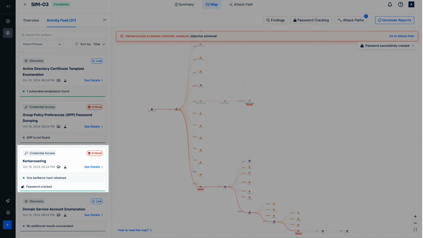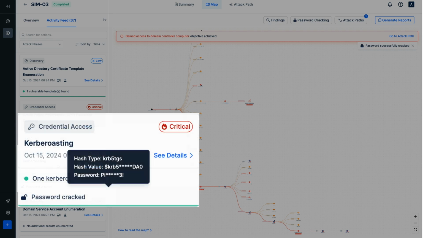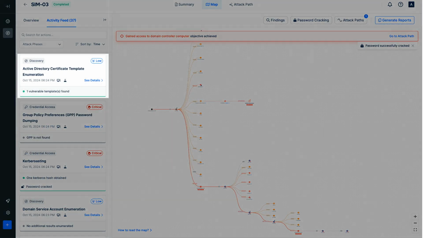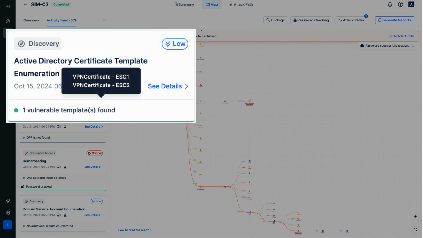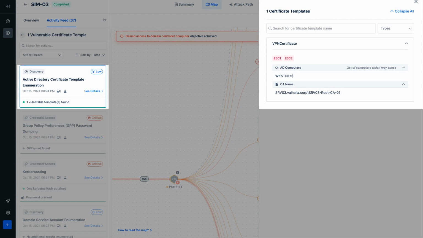In the activity feed section, the first action assessed as critical is the Kerberoasting action. As a result of the Kerberoasting action, one user's Kerberos ticket was compromised. Using the offline password cracking feature, the user's password in plaintext was retrieved. As a result of the action named Active Directory Certificate Template Enumeration, one vulnerable certificate template named VPN Certificate has been identified. The VPN certificate template contains vulnerabilities coded as ESC1 and ESC2.